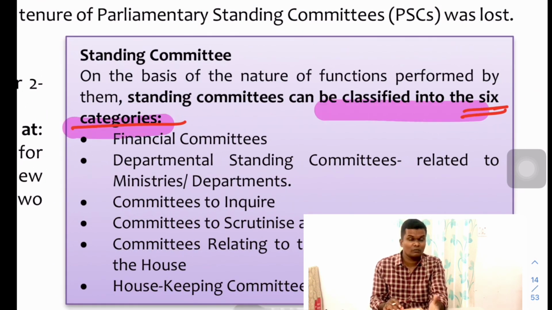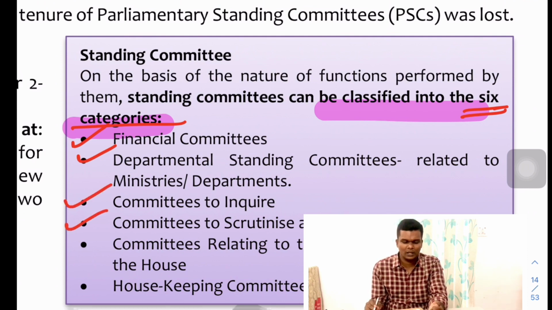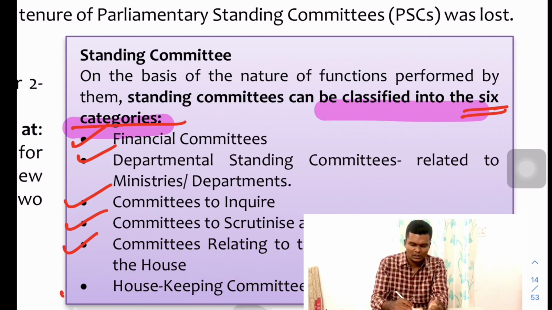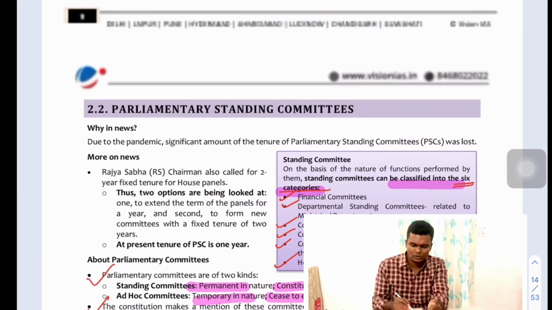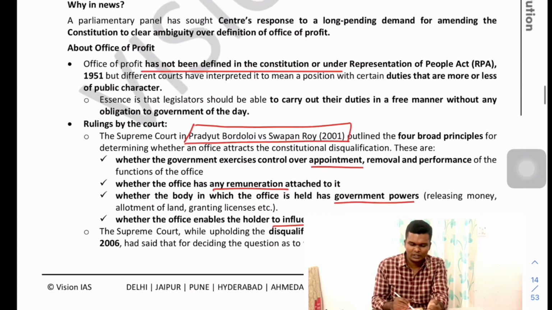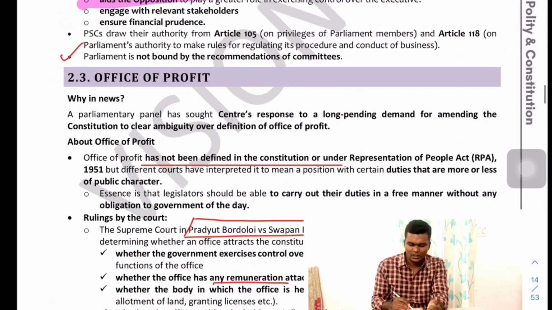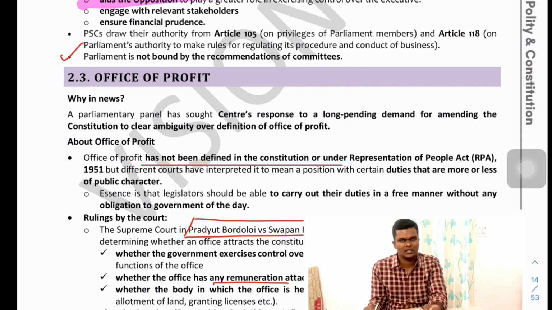This is very helpful to study any proposal by the government in detail. Fine. In general, there are 6 categories of standing committees, as you can see on the screen behind me: financial committees, departmental standing committees, committees to inquire, committees to scrutinize and control, committees related to day-to-day business, and housekeeping committees. 6 major categories of committees.